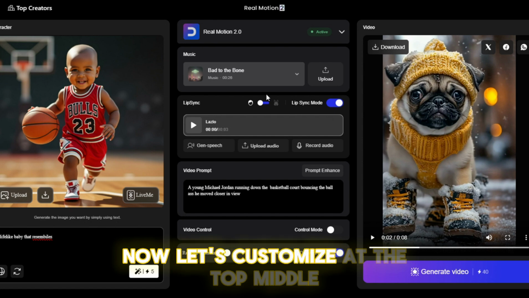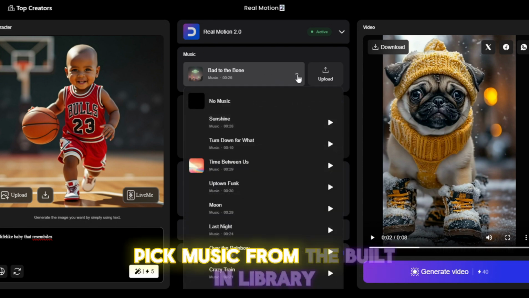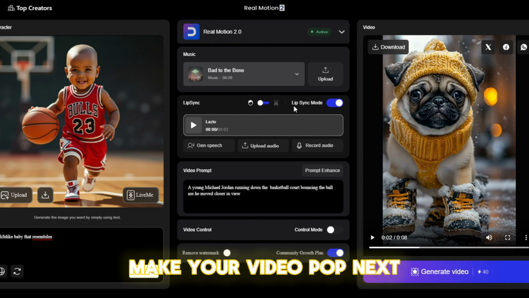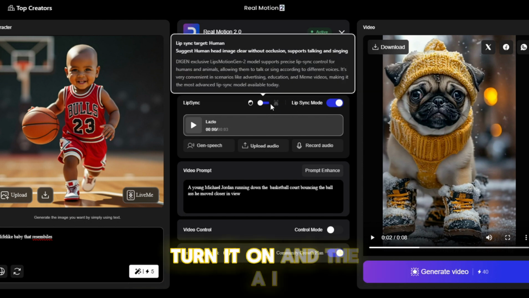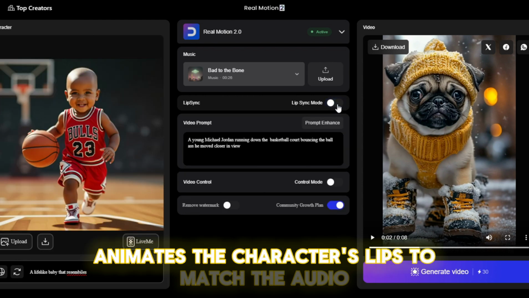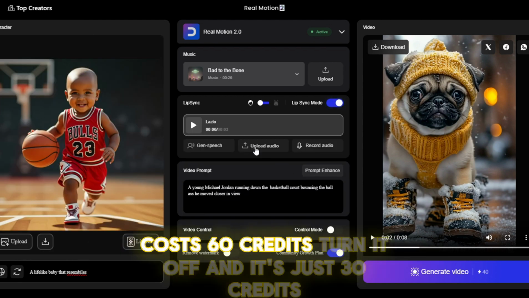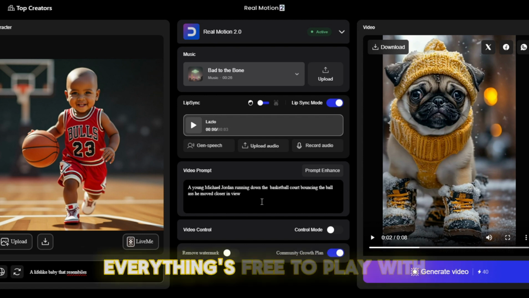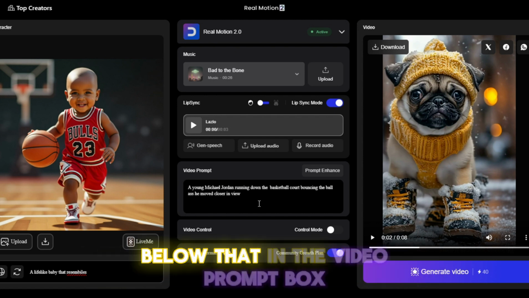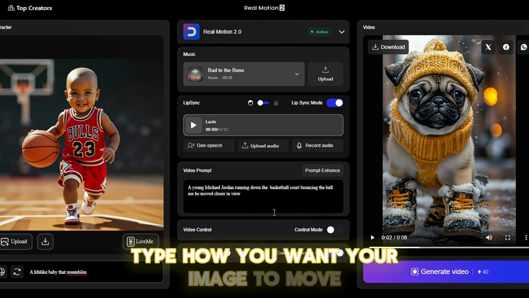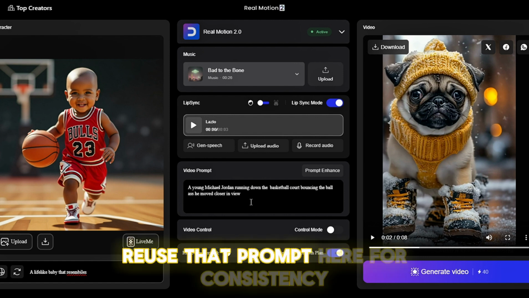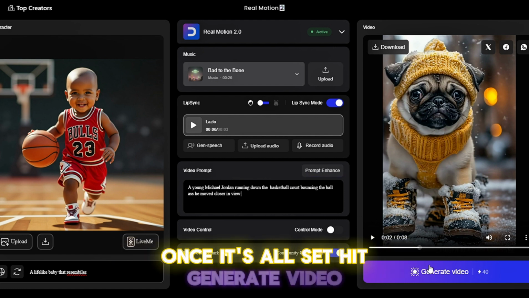Now, let's customize. At the top, middle, pick music from the built-in library or upload your own. Background tunes make your video pop. Next, there's a lip sync toggle. Turn it on, and the AI animates the character's lips to match the audio. Costs 60 credits. Turn it off, and it's just 30 credits with smooth animation. Your call, everything's free to play with. Below that, in the video prompt box, type how you want your image to move. If you used an AI image, reuse that prompt here for consistency. Once it's all set, hit Generate Video.